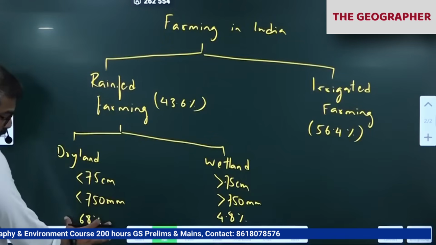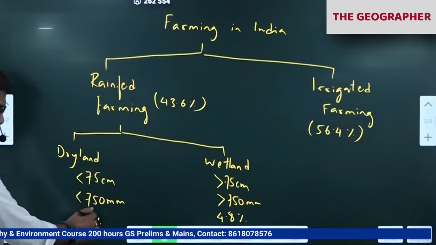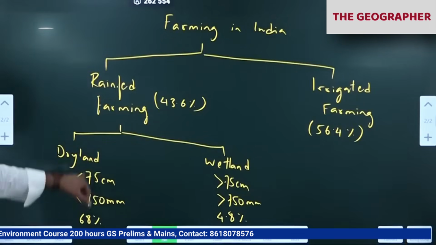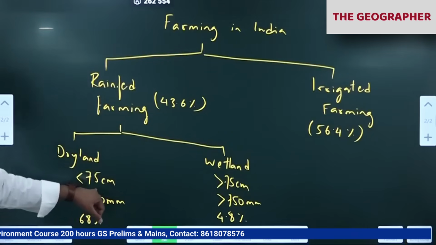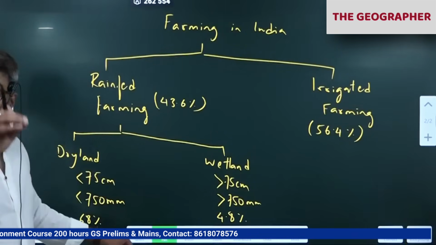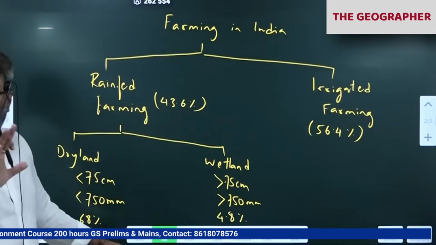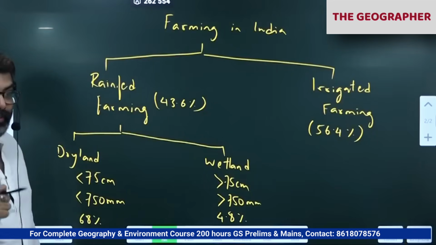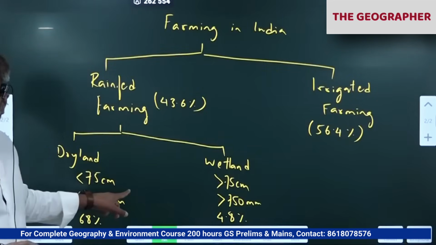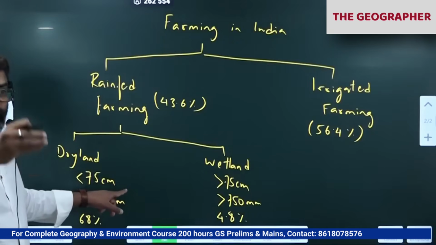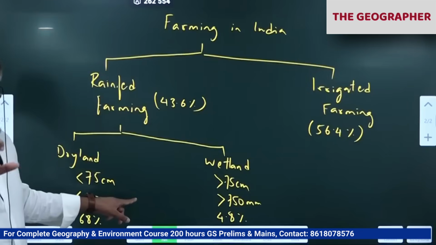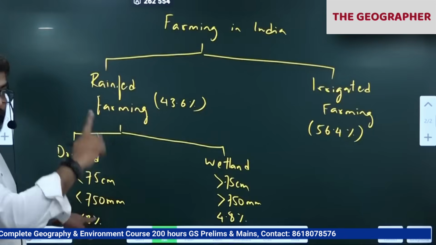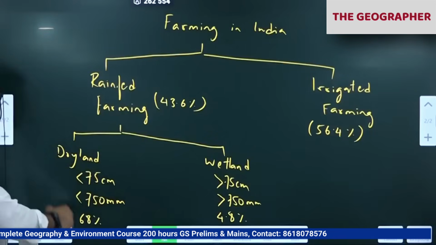So that means the majority of our population lives in the dryland. You can see 68% of the cultivated area, that is net sown area, arable land, comes under the dryland category, which receives less than 75 centimeter rainfall, less rainfall. That means they are not able to grow water-intensive crops like paddy, sugarcane they can't grow. As a result, they can't make money. So they have to grow drought-resistant crops. Correct? Bajra, ragi, jowar, millets, they have to grow. So as a result, they have to sustain themselves, even animals also. So more than 70% of our population lives here in dryland.